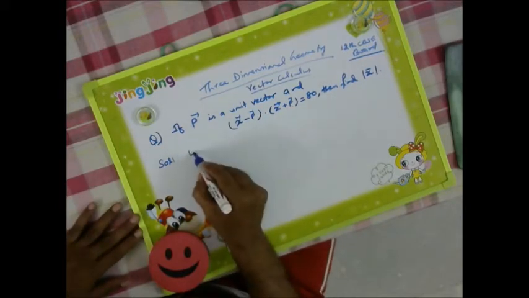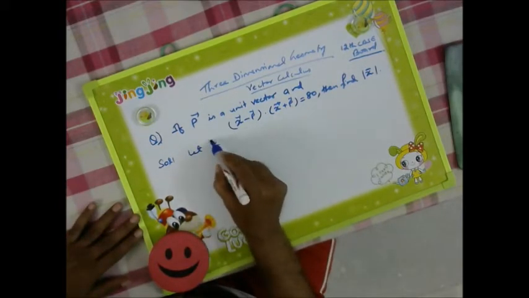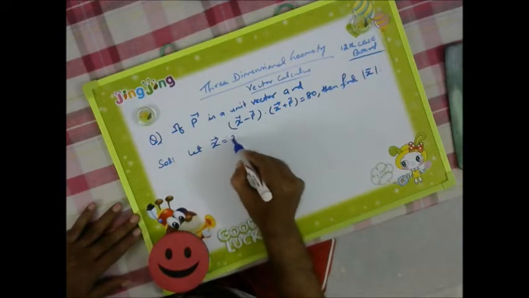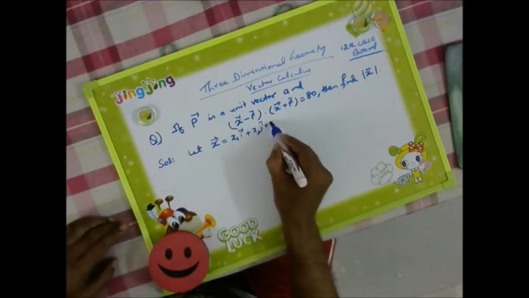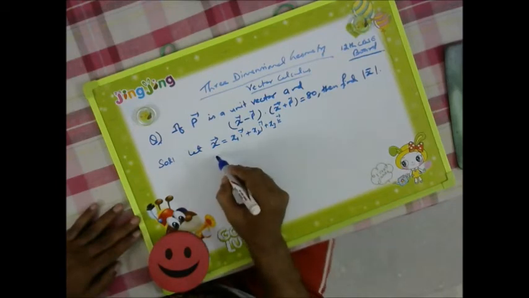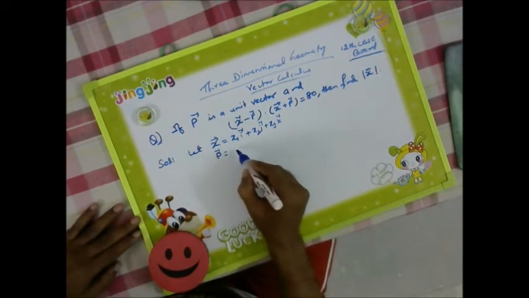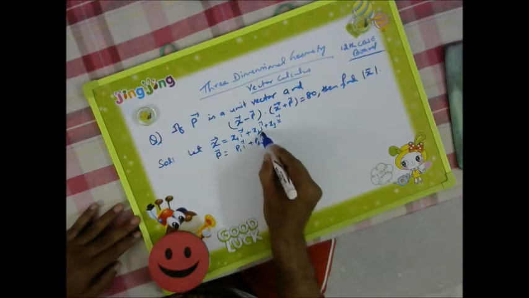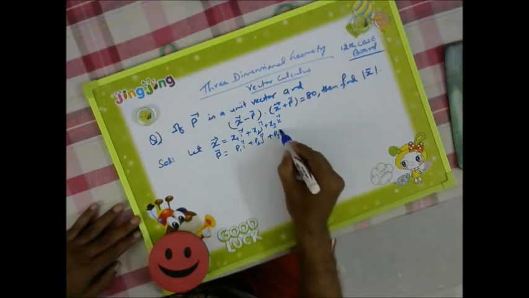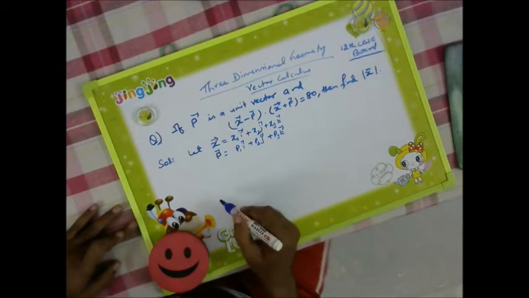So let x vector be x1 i plus x2 j plus x3 k, and p vector is equal to p1 i plus p2 j plus p3 k.